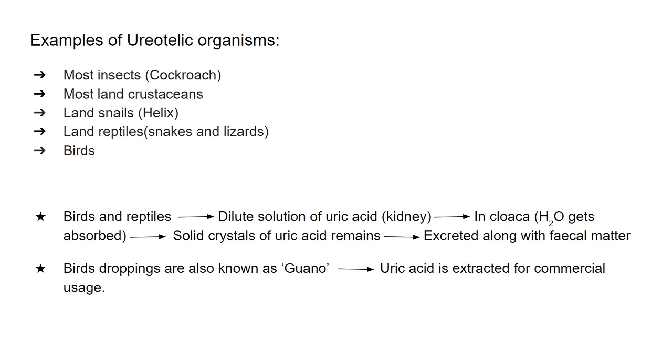From the reproductive system, whatever is released, that is the gametes, would come out of the cloaca or cloacal aperture. In the case of the digestive system, the undigested food will also come out through the same structure, the cloacal aperture. And from the excretory system, the nitrogenous waste comes out of the cloaca. That is why these organisms are able to excrete undigested food and uric acid crystals together. So these are the three main important nitrogenous waste materials we have discussed so far, and this is how we classify them.